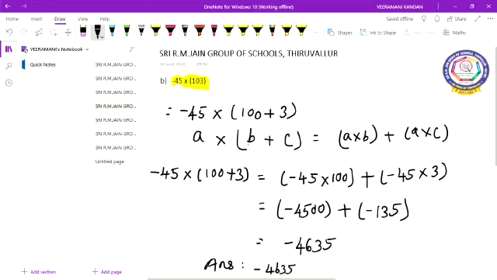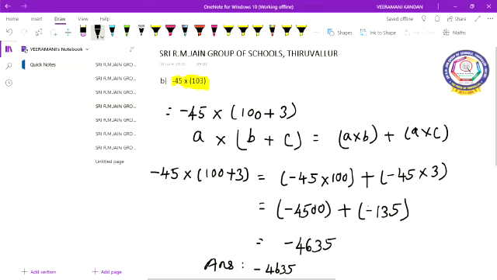First I split 103 into 100 plus 3. After that, A into (B plus C) equals A into B plus A into C. What property did we use here? The distributive property of multiplication over addition. So like that I split it here: minus 45 into 100 plus minus 45 into 3. Minus 45 into 100 gives minus 4500, plus minus 135.